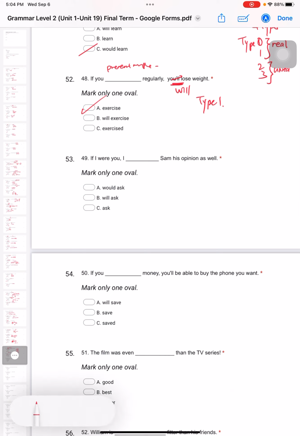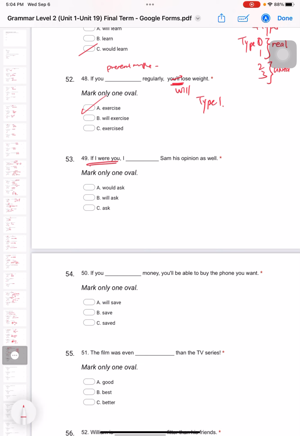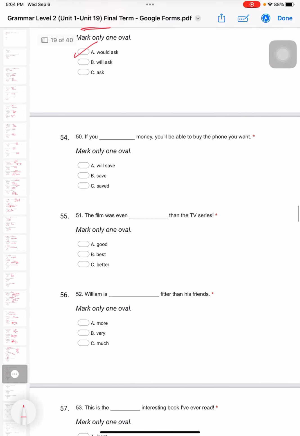Okay, now 49. If I were you, I would ask his opinion as well. Okay, so look at this. What type is this? This is type 2. 如果我是你 hello, 我怎样变成是你啊? So this is something unreal. So if I were you, so it's same thing. We're gonna use past simple here. I would ask. Okay, now look at 50.